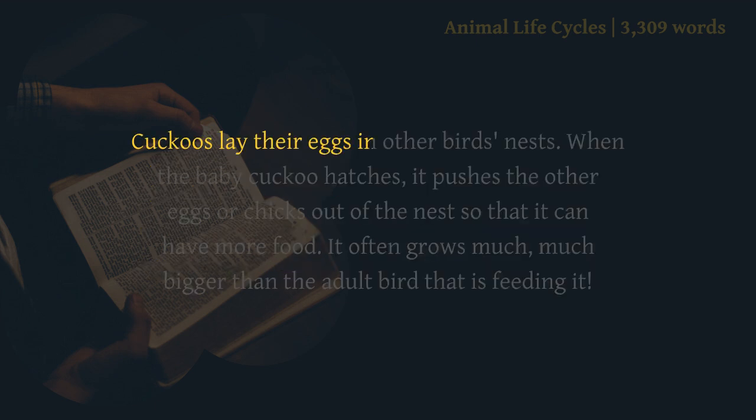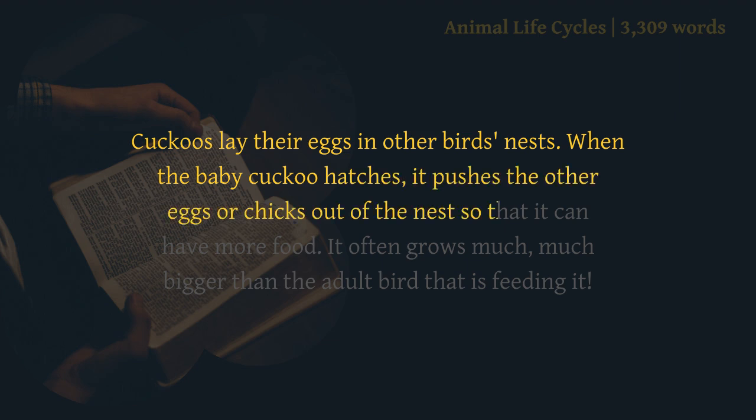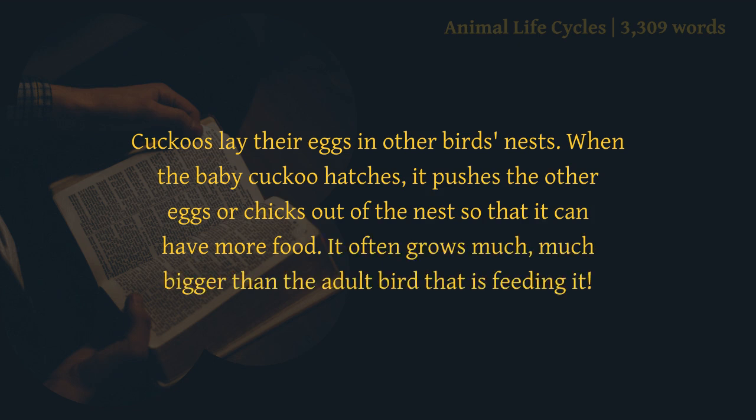Cuckoos lay their eggs in other birds' nests. When the baby cuckoo hatches, it pushes the other eggs or chicks out of the nest so that it can have more food. It often grows much, much bigger than the adult bird that is feeding it.